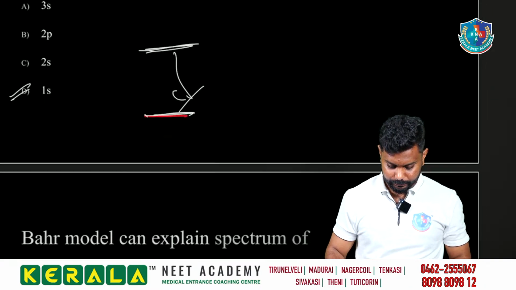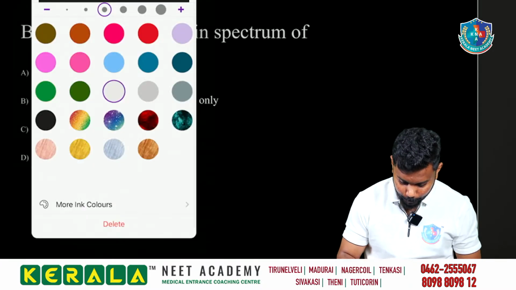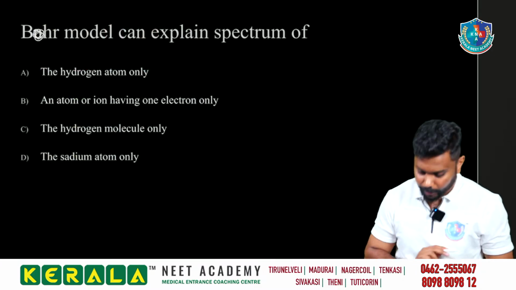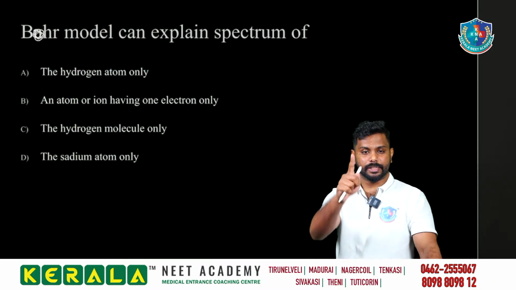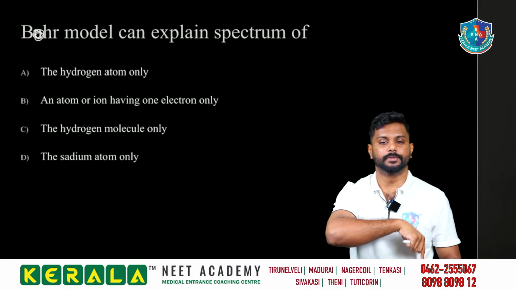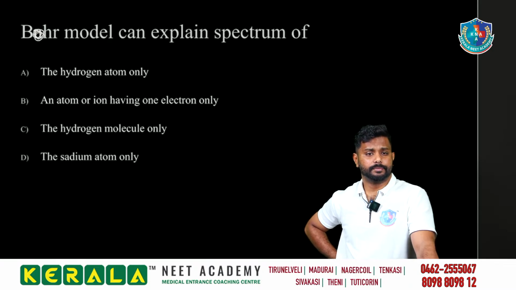Yeah. Then next. Bohr model. No, it's Bohr model, okay. It's my mistake. Bohr model can explain the spectrum of what? Come on, first. Hydrogen atom only.